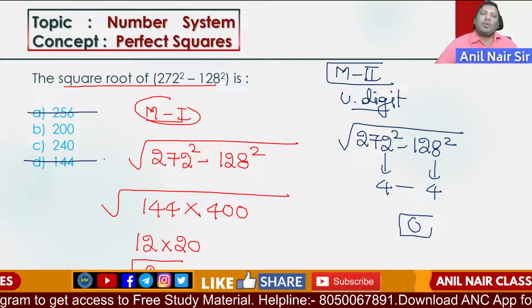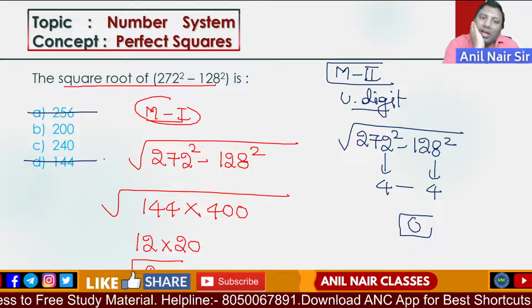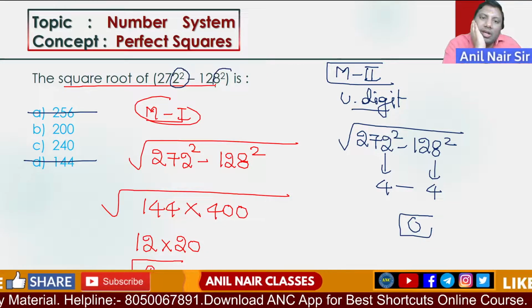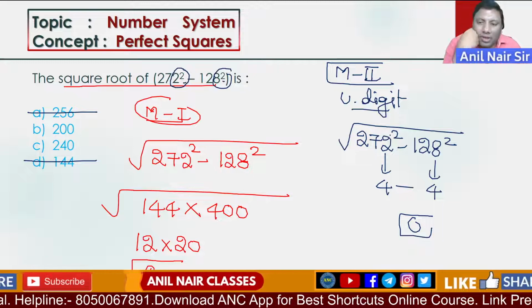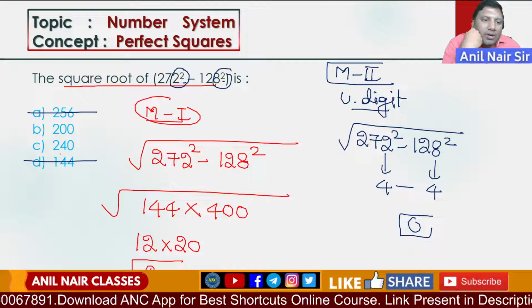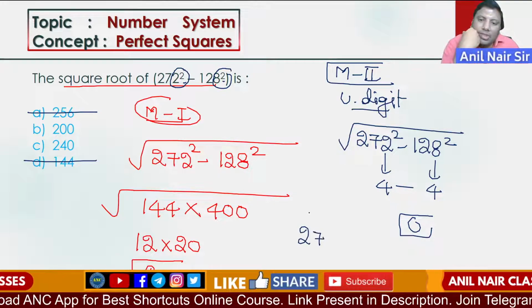These are not possible. Are you all with me? By looking at the question, I can say that 2 square is 4, 8 square is 64, and 4 minus 4 is 0. The answer's unit digit should be 0. First option out, fourth option out. Otherwise, use method 3.